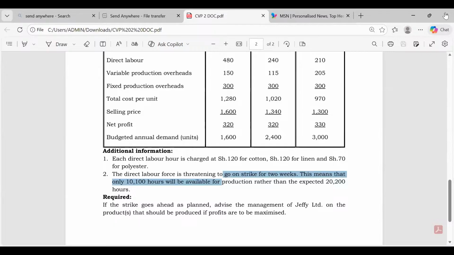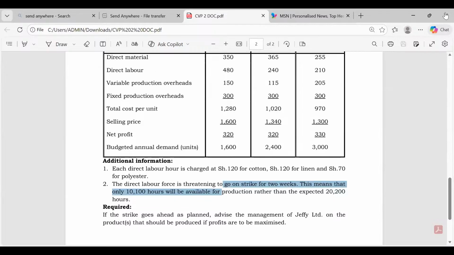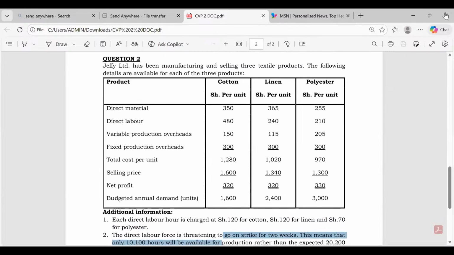Are you able to see direct expenses here? I can see direct material, 350. I can see direct labor of 480. So remember, we have three components of variable cost: direct material plus direct labor plus VPO, variable production overhead.